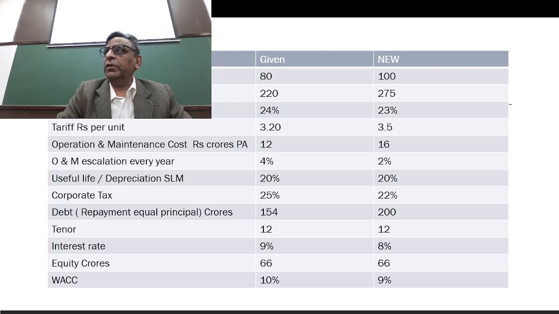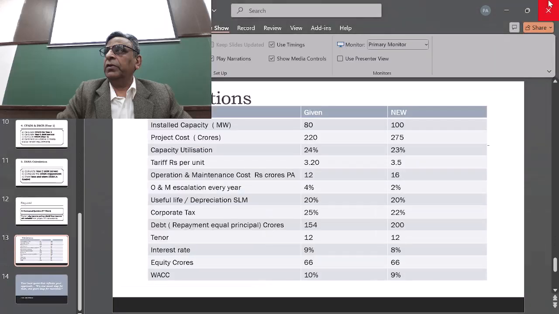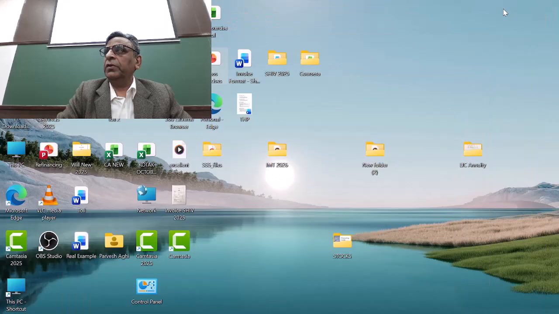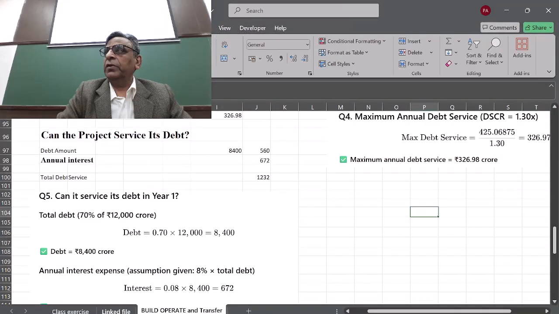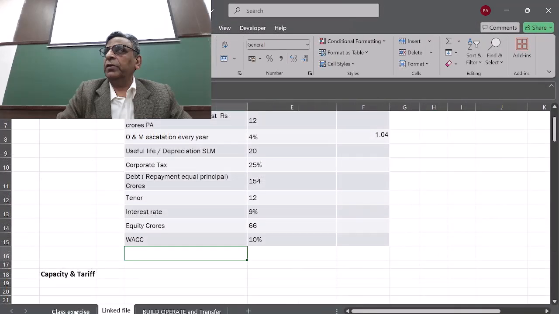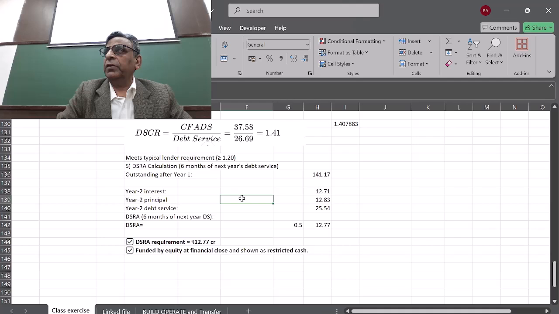Excel sheet. Okay, I'll just show you this first. This is in an Excel sheet, which is not with you at the moment. The reason I'm not sharing this file is because I'll be sharing the answer of this first one. In the second set I have made a linked file.